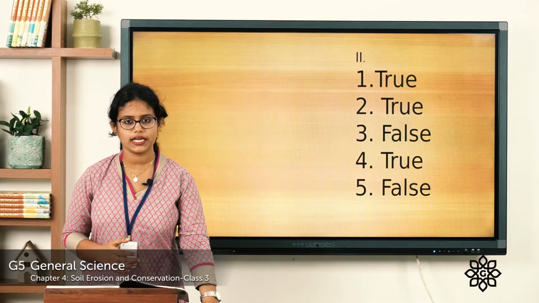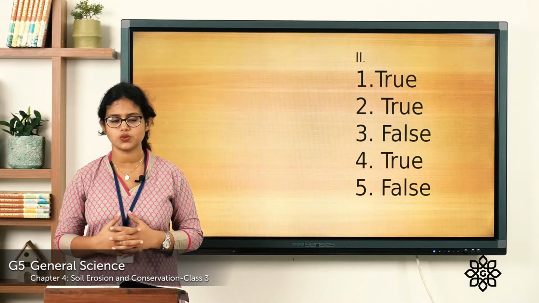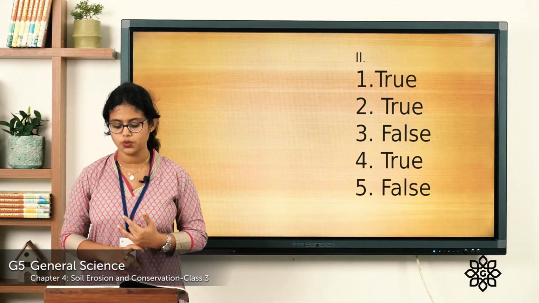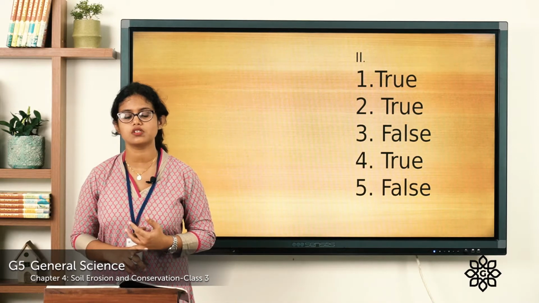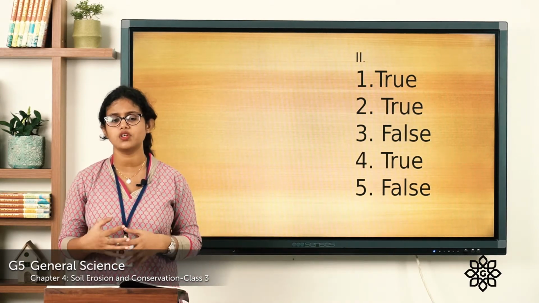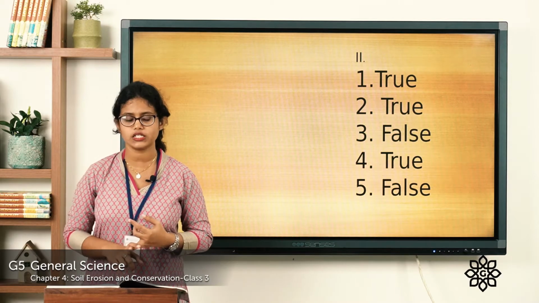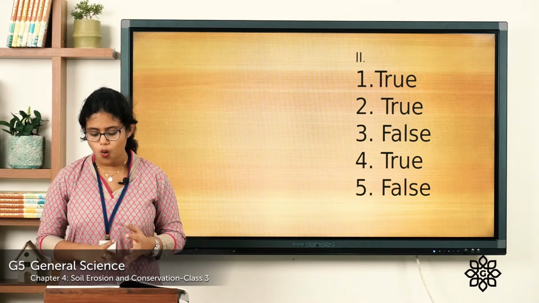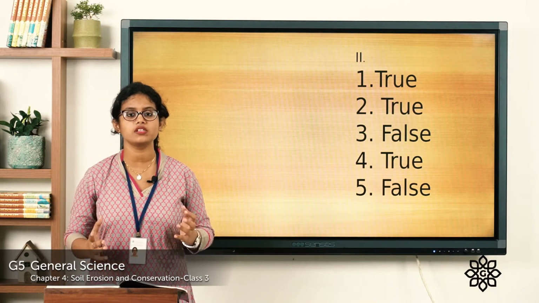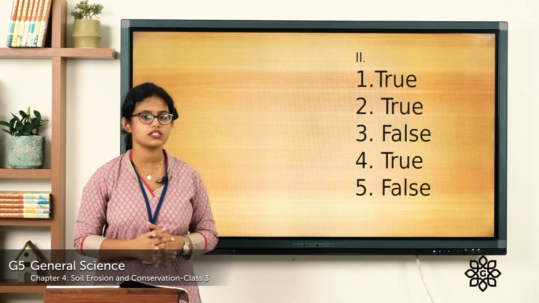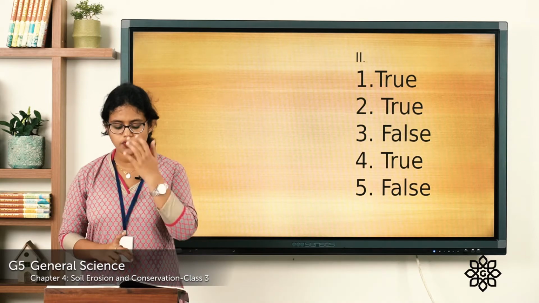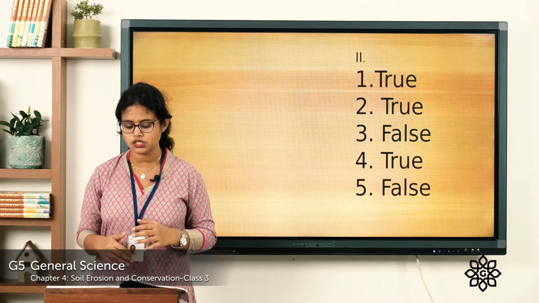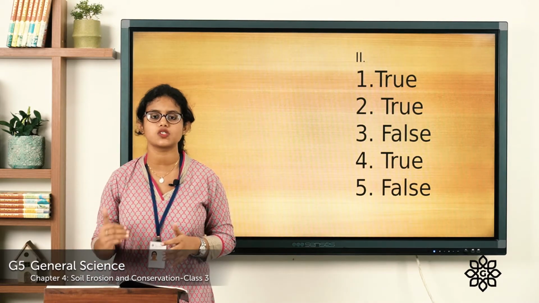So, what are the answers? What is the answer for the first one? Long time ago, there was no soil on the earth. Is the statement true? Yes, the statement is true. The earth was covered with full of rocks. The second one, roots of plants hold soil particles and prevent soil erosion. So, what is the answer? The statement is true. The third one, deforestation and strong winds are two natural causes of soil erosion.